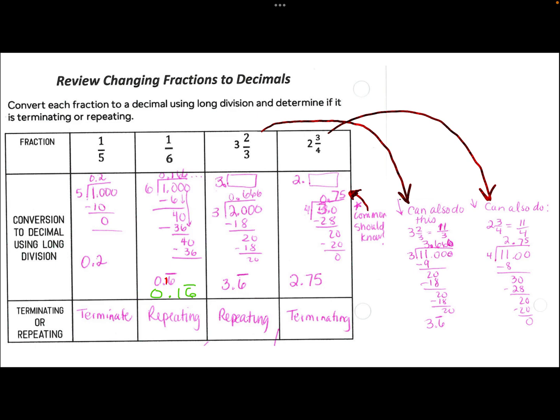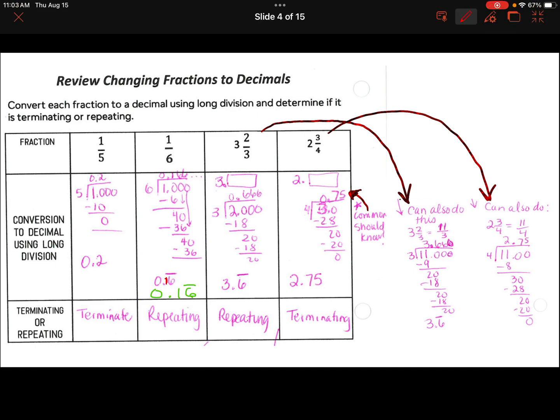On the back, we were thinking about the cowboy method from 2 days ago, where the top number will fall inside. There are 2 ways of doing each one of these. You can notice that if there is a whole number like these last 2, then we should have a whole number in our answer. You had 2 problems that were repeating decimals and 2 questions that were terminating decimals. We will talk once again about those on Monday. If you have any questions, I'll review those with you.